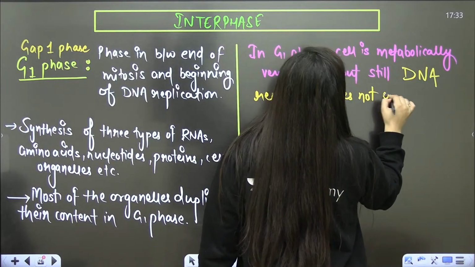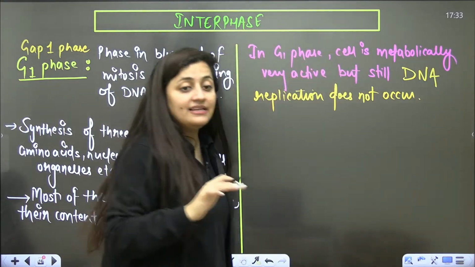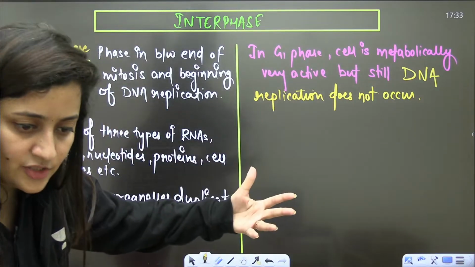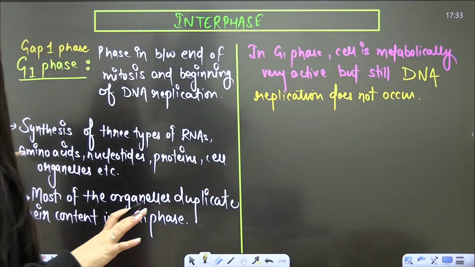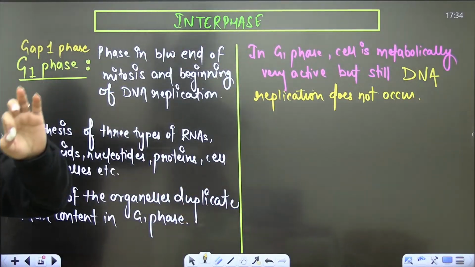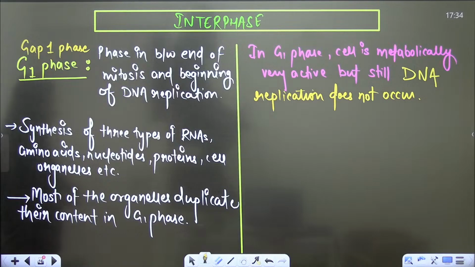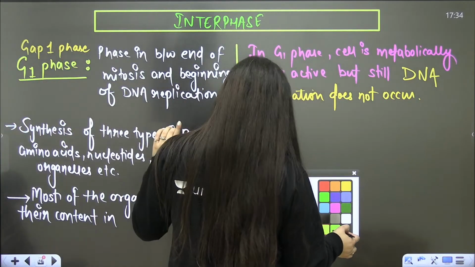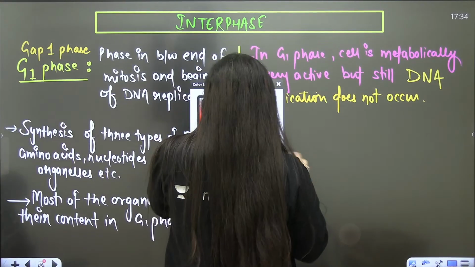Okay, DNA replication doesn't occur. It means the cell is metabolically very active, right? It is dividing, it is duplicating its content, but still the DNA replication will never occur in the G1 phase. It will only be there in the S phase. So it is the favorite topic of the examiner, favorite question of the examiner. Okay, understood?